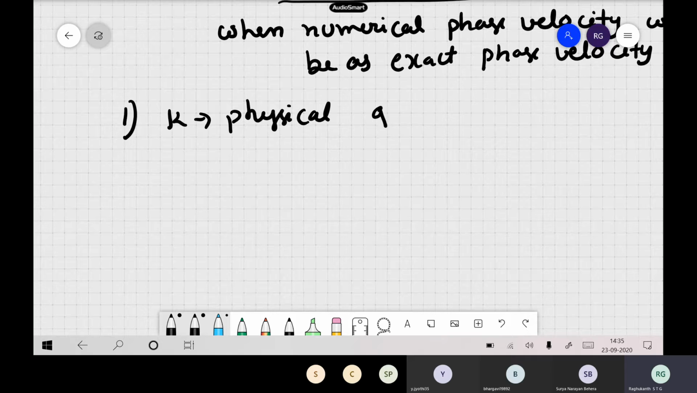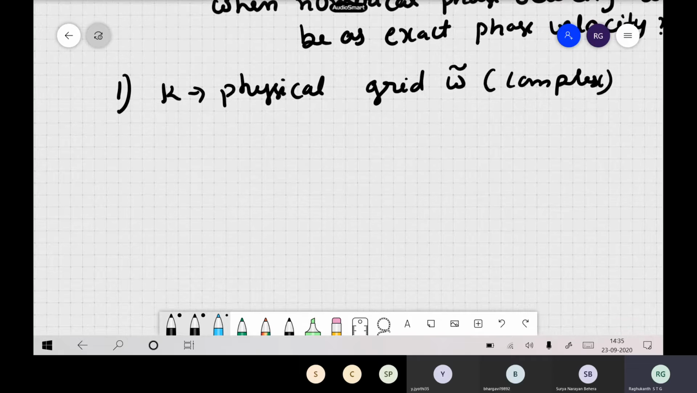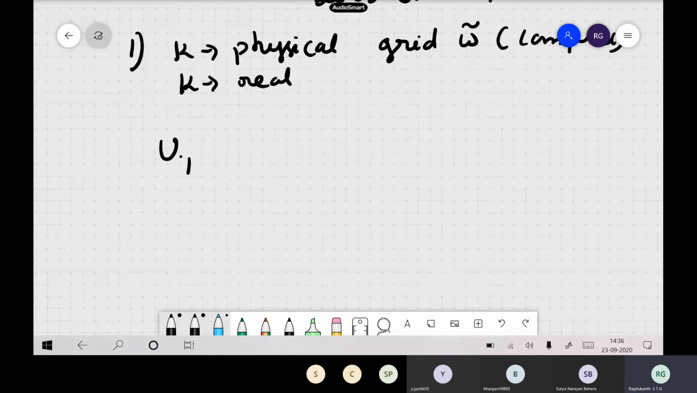Worst case: k is physical, but omega is on the grid. Okay, so this is complex. Right, now we have derived this assuming both omega and k are complex. But now, to simplify our things, we assume that k is a physical wave number, which means k is a real value. Only omega bar is complex itself. So then let us see what happens.